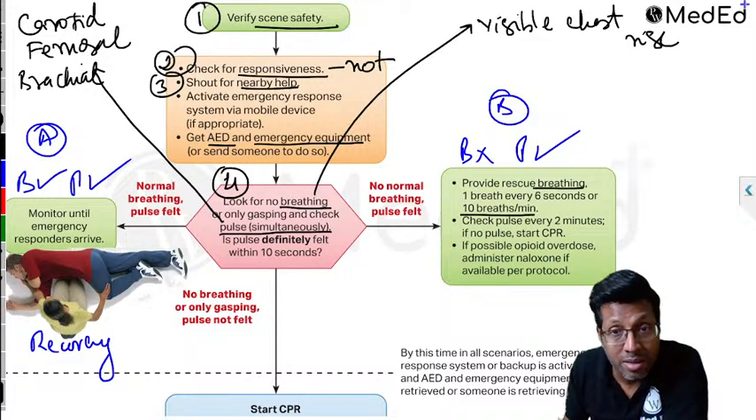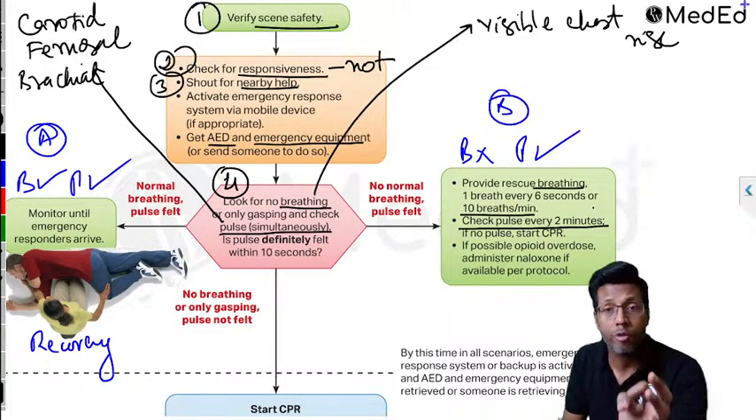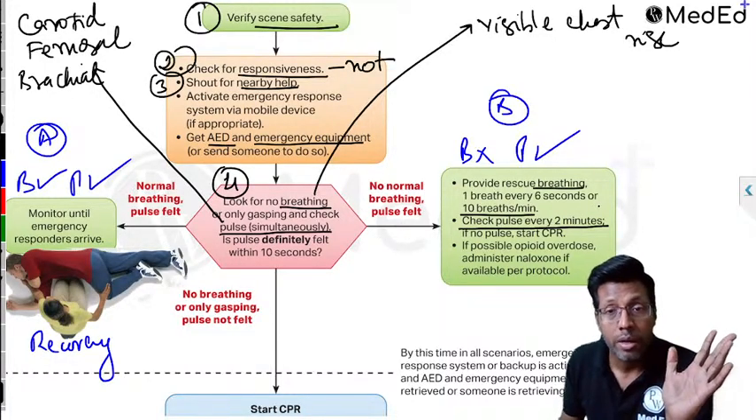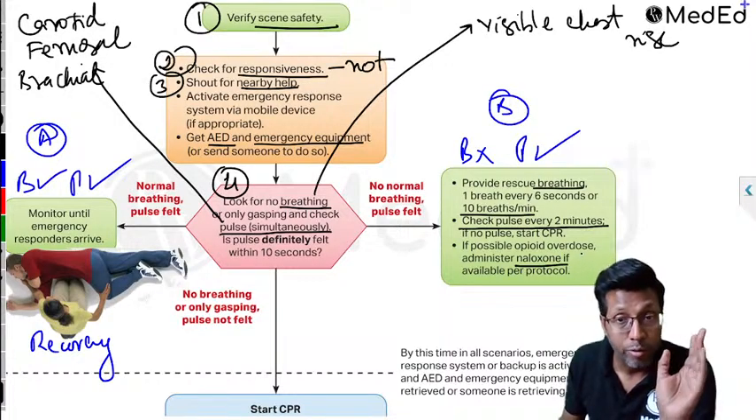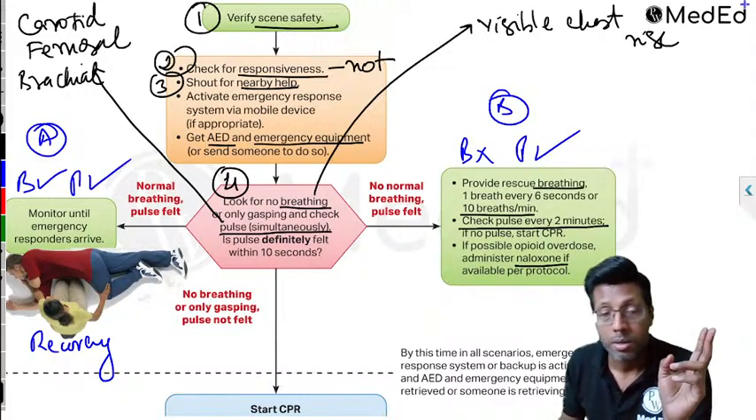And remember, here it is said, you have to check pulse every 2 minutes. Right at the beginning, they've said, whenever you check for pulse, do not check immediately. The whole CPR, check pulse every 2 minutes, right? If there is a sign of opioid overdose, you can give naloxone if you think. Otherwise, just give breaths and keep on checking pulse every 2 minutes, right?